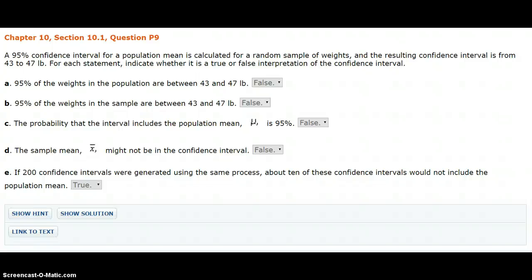Chapter 10, Section 10.1, question P9, and we have another confidence interval. This one also 95%, and the interval is for a population mean. Notice that we can have an interval for a proportion or something too if we want, but this is for a population mean, and we have a random sample.